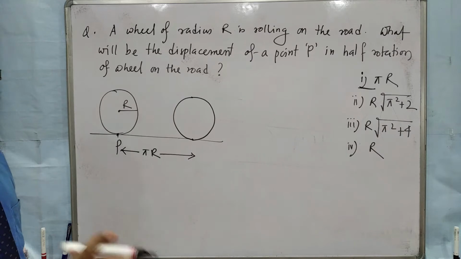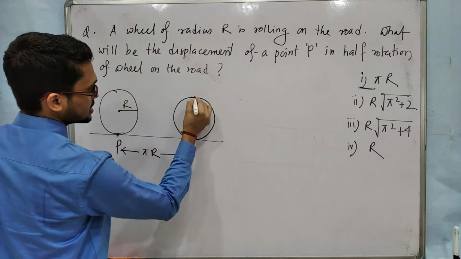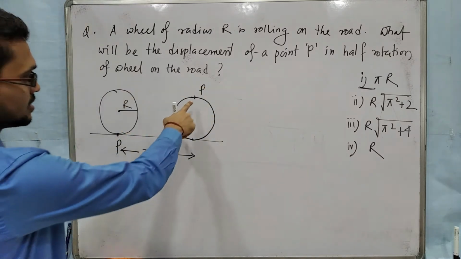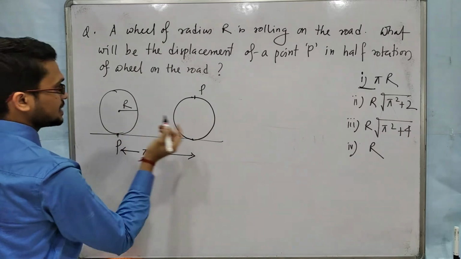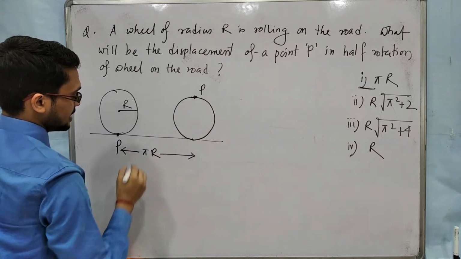But at the same time, this P point goes here. So the displacement of P, this is the initial position and this is the final position.